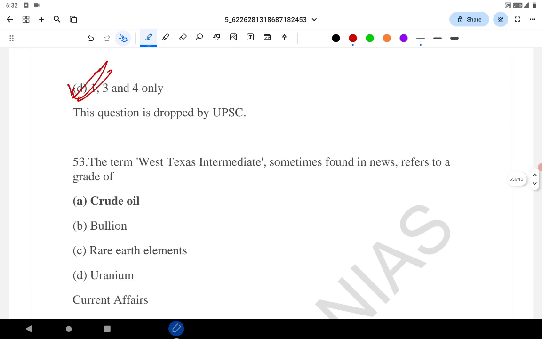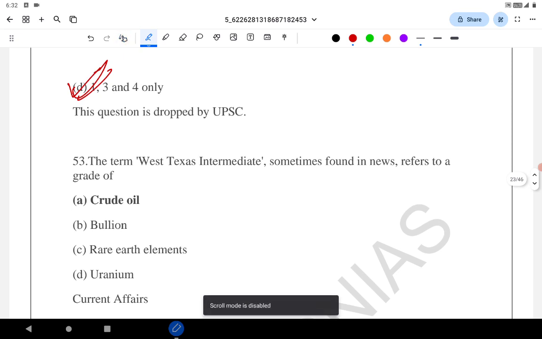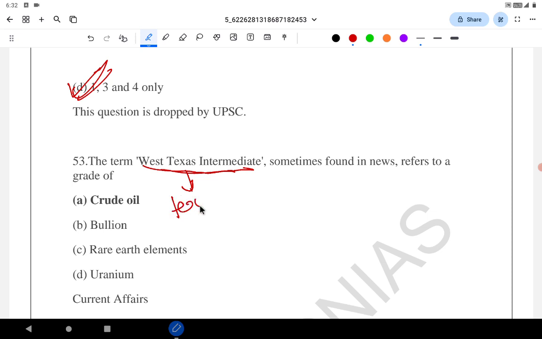Let's go to the next question. The term Western Texas Intermediate, sometimes found in the news, refers to... See, there are normally 3 benchmarks for oil pricing. One is Western Texas Intermediate. Texas in the US is very famous for crude oil and petroleum refineries.